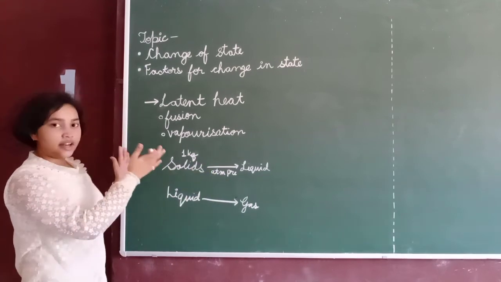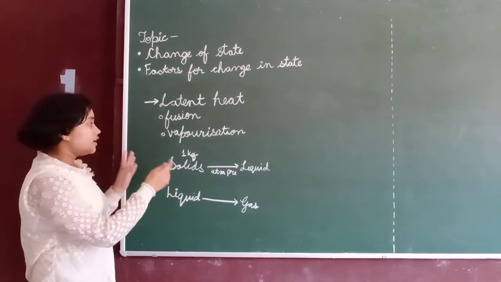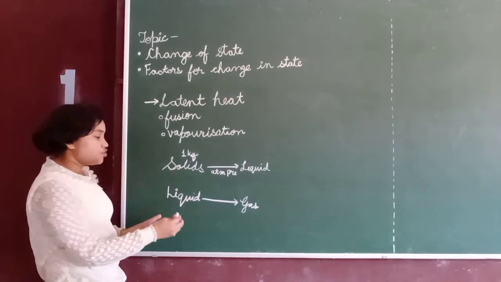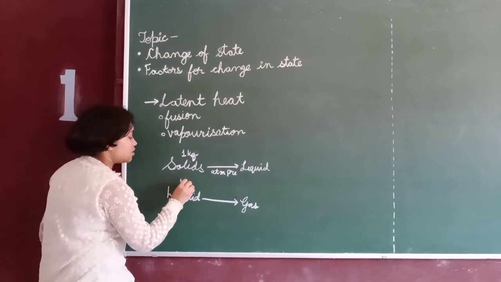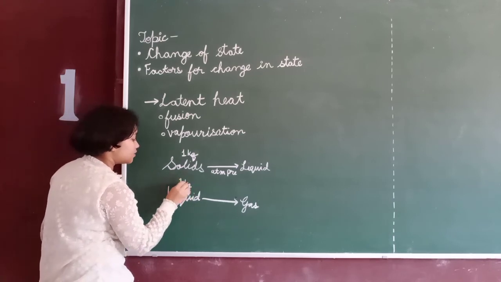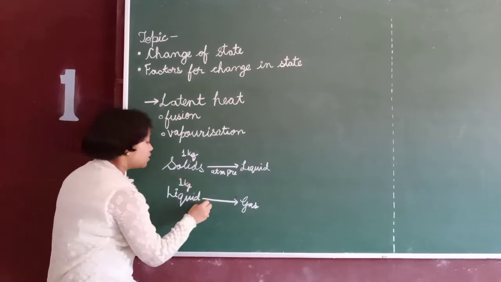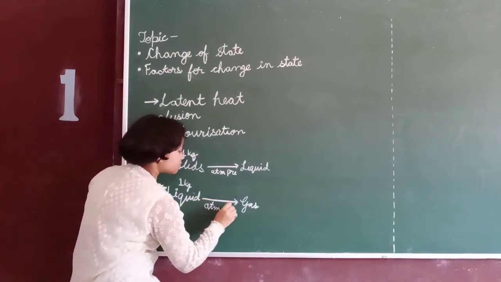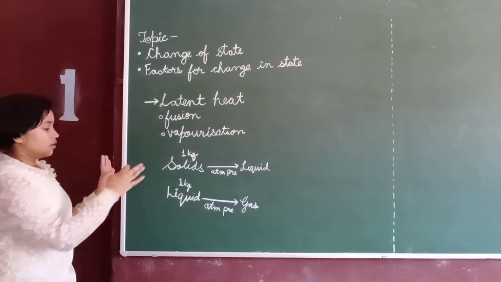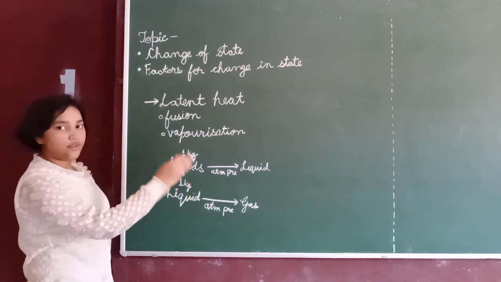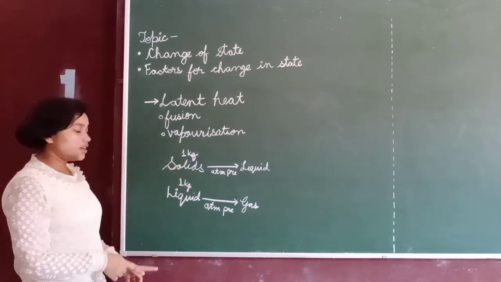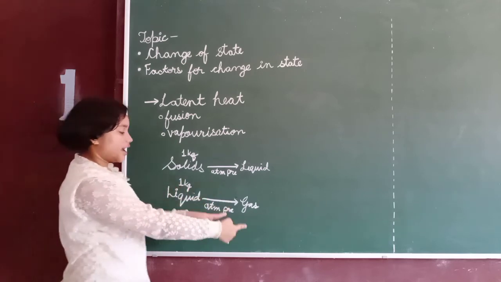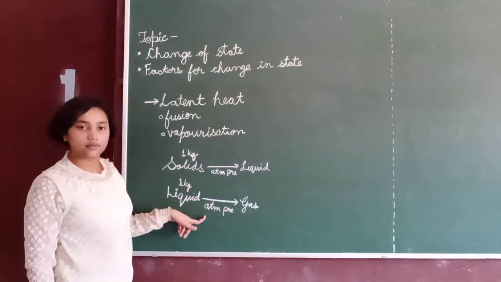Same as latent heat of fusion, latent heat of vaporization is the heat energy required to change 1 kg of liquids into gas at atmospheric pressure.